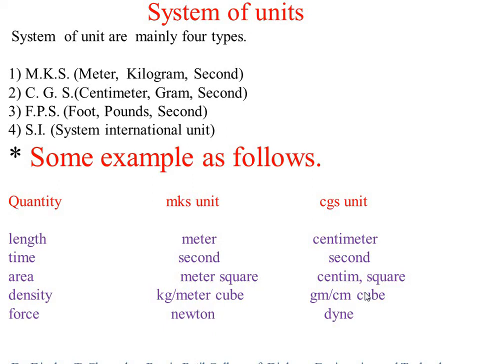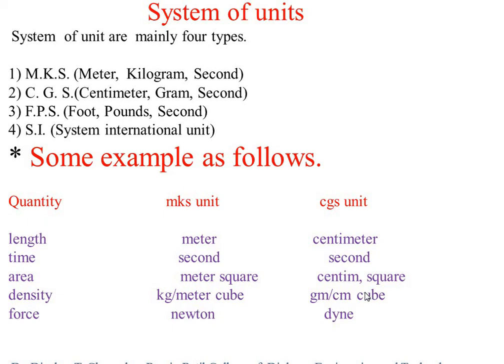Physical quantities are either fundamental physical quantities or derived physical quantities. Again, I will take some examples of quantities. Thermal conductivity is a physical quantity, and its unit is watt per meter degree Kelvin. This is the unit of thermal conductivity in the MKS system.